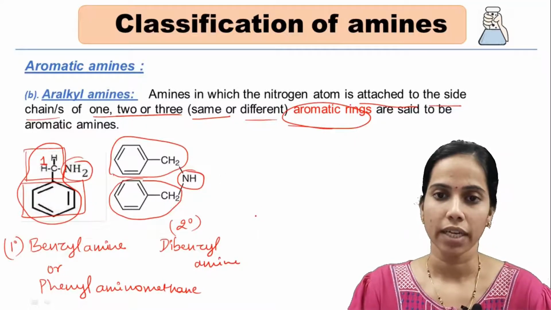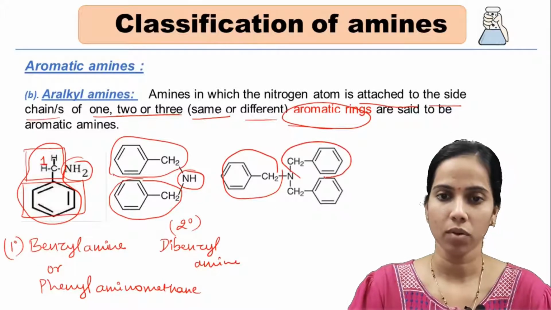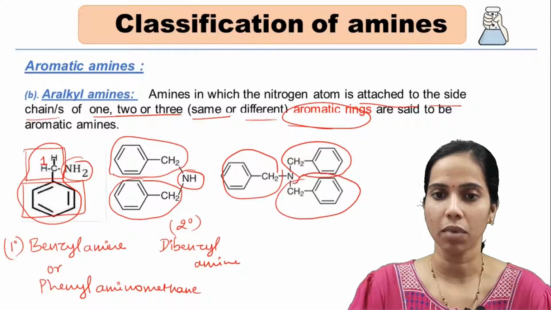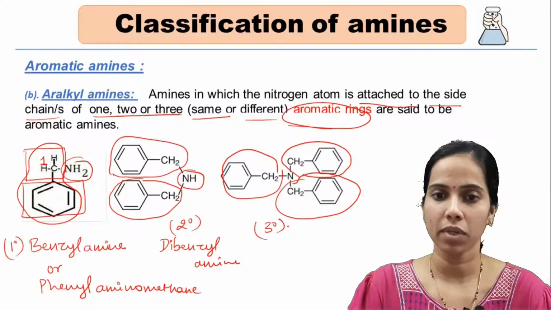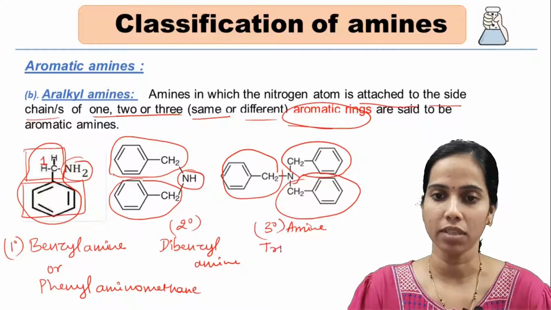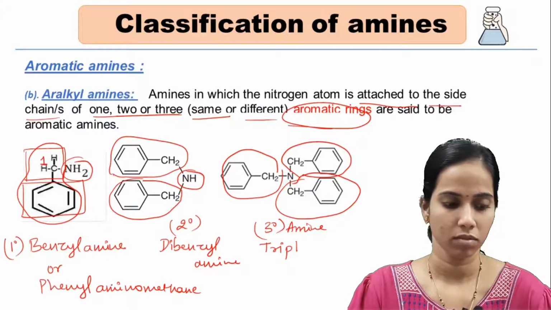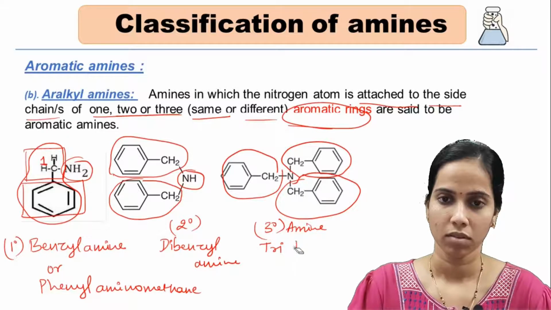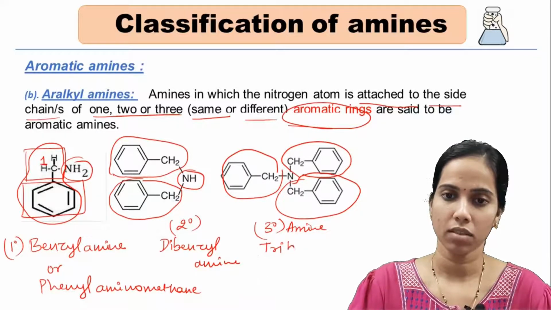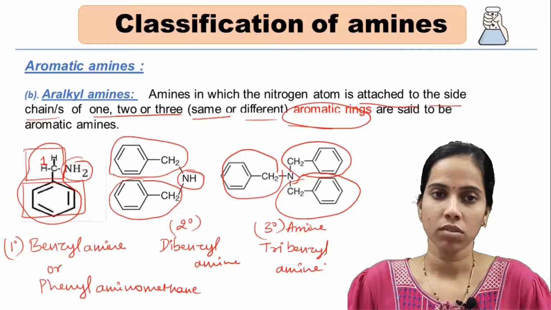Moving on to another example. Here this is a tertiary compound, written as a 3-degree amine. Since all the three members are the same, the prefix tri is used, and the alkyl member here is benzyl, so it is tribenzyl amine. Hope you have understood this much, students.